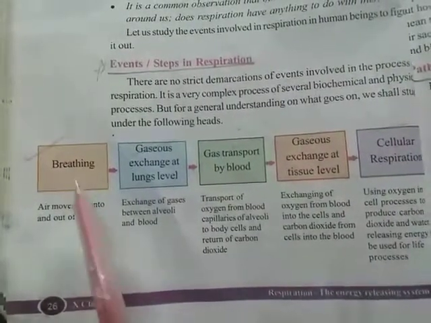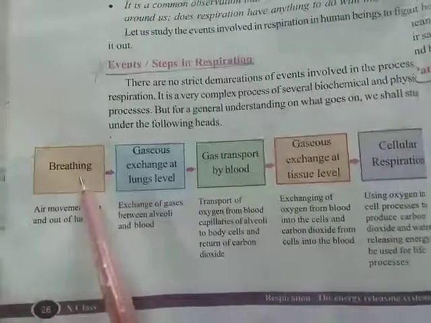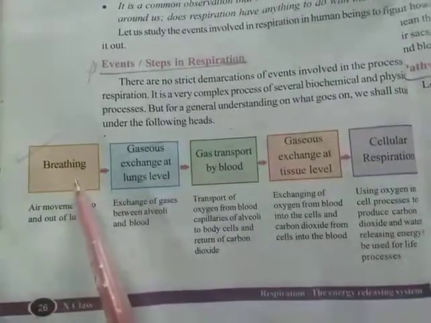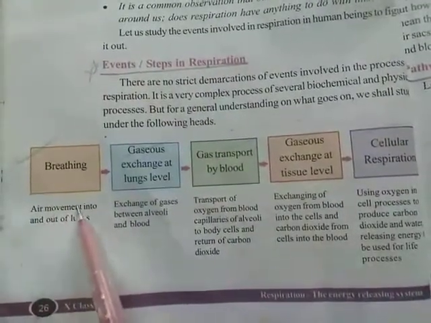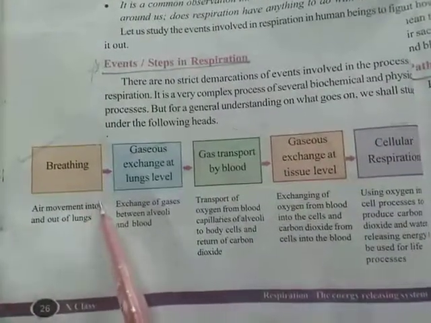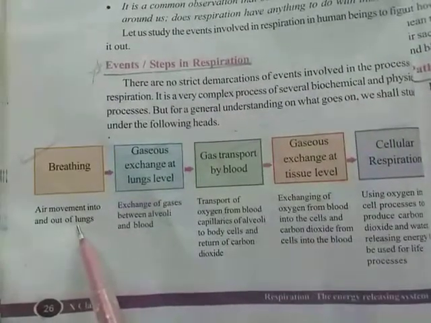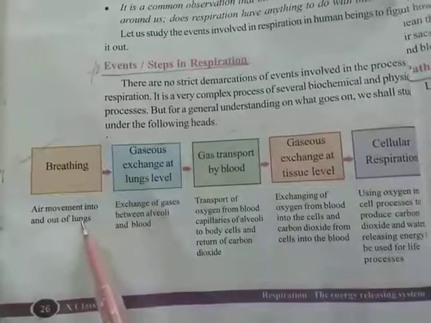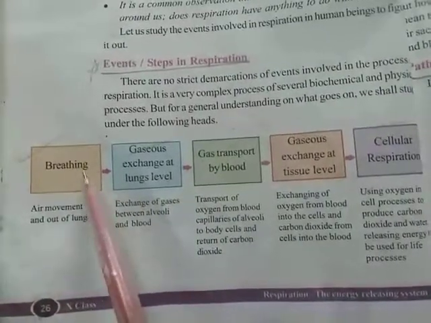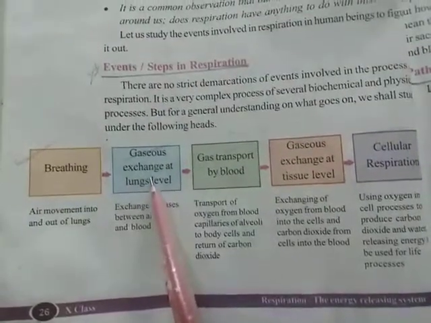Breathing means taking in atmospheric gases and removing harmful gases like carbon dioxide from our body. In the breathing process, air moves into our internal system and out of lungs. Out of lungs means carbon dioxide comes out from our lungs and oxygen enters into our lungs. This total process is called breathing. This is step 1.